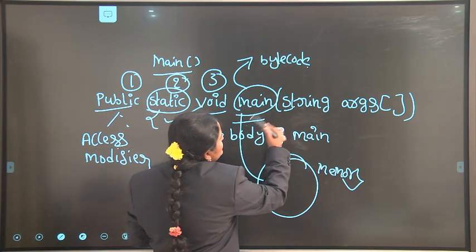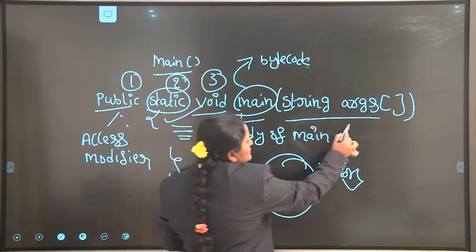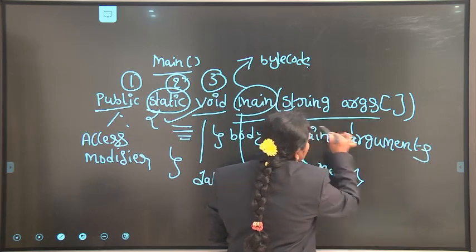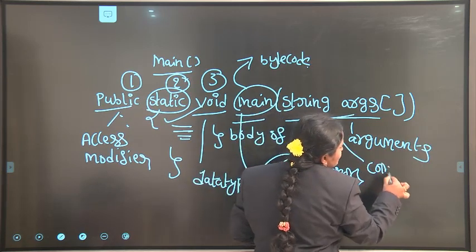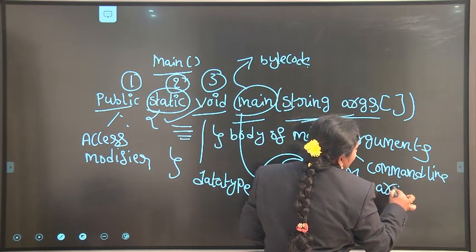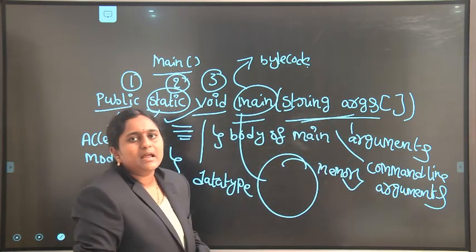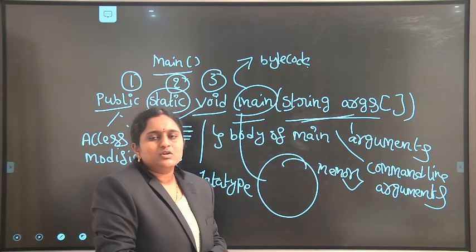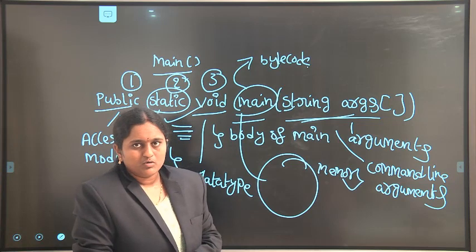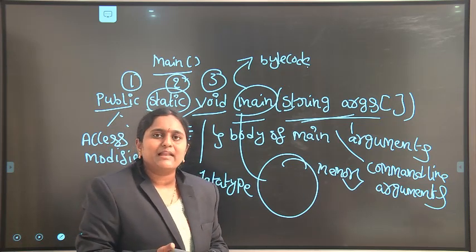Main is a function, and in the function we have to pass the argument: String args array. These are command line arguments. At the time of runtime we can pass the parameters. Using command line arguments, we can access values from the keyboard. Using the Scanner class, wrapper class, or DataInputStream class, we can also access input values from the keyboard.